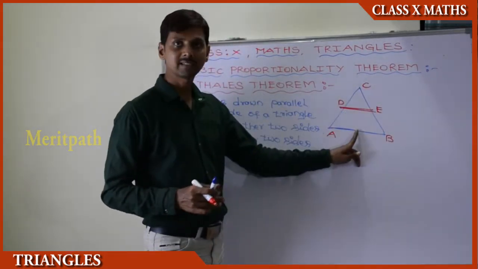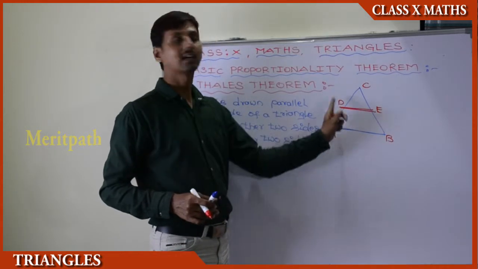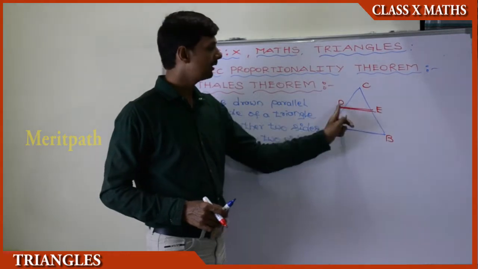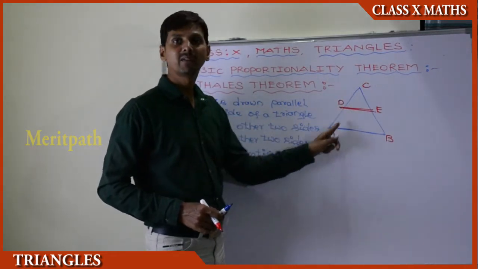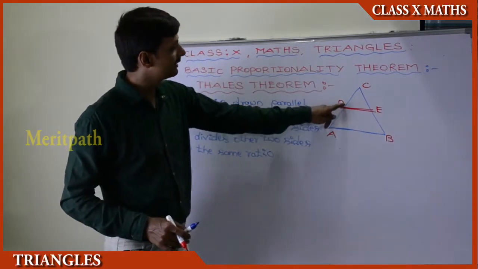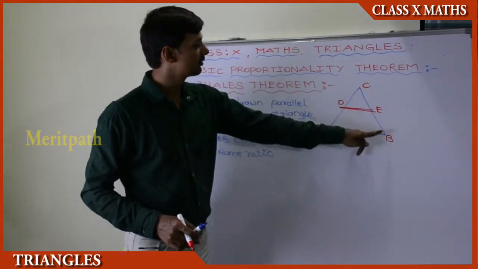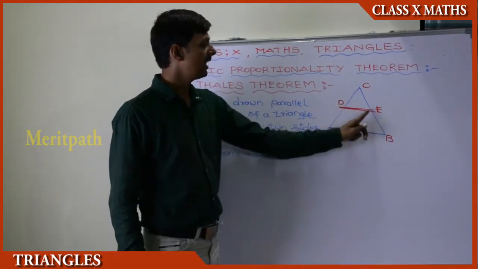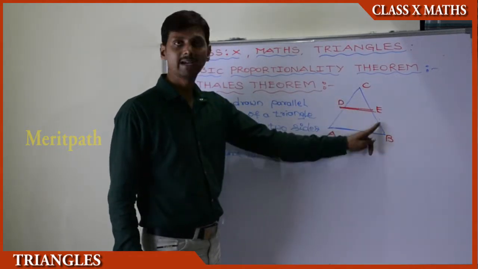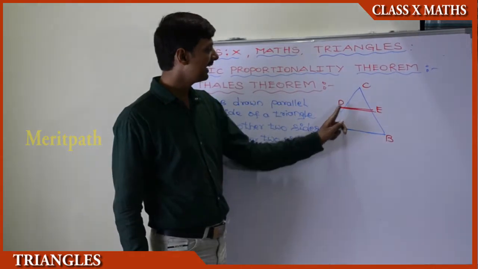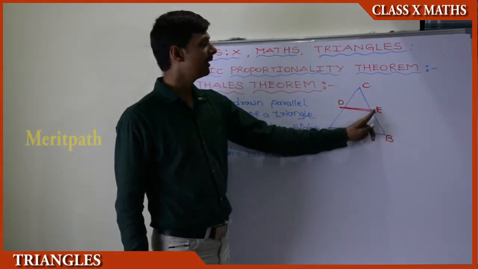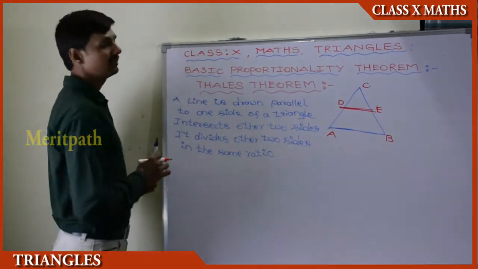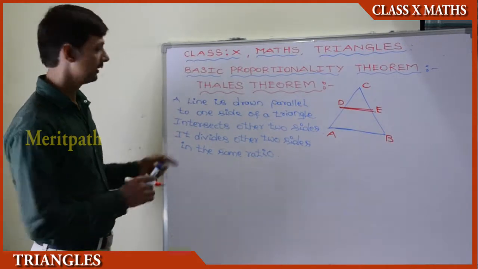A line is drawn parallel to one side of a triangle. It is intersecting the other two sides. We need to show that when this line is intersecting the other two sides, it divides them in the same ratio. That is nothing but AD by DC is equal to BE by EC. This is the statement of Thales theorem.